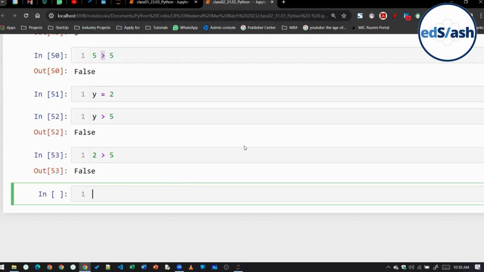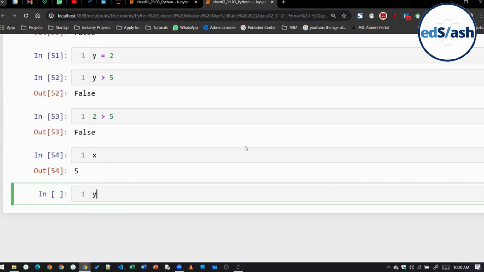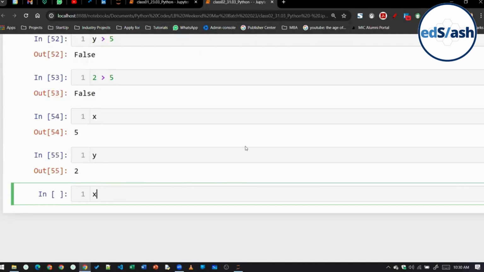You can compare x and y as well. Excellent. X is 5 and there is y, so we can compare x and y also. X is greater than y, what will it give us? True, right? 5 is greater than 2.